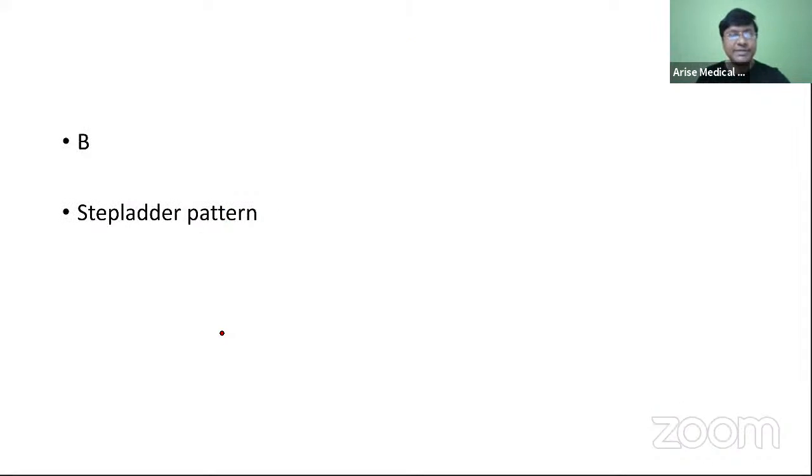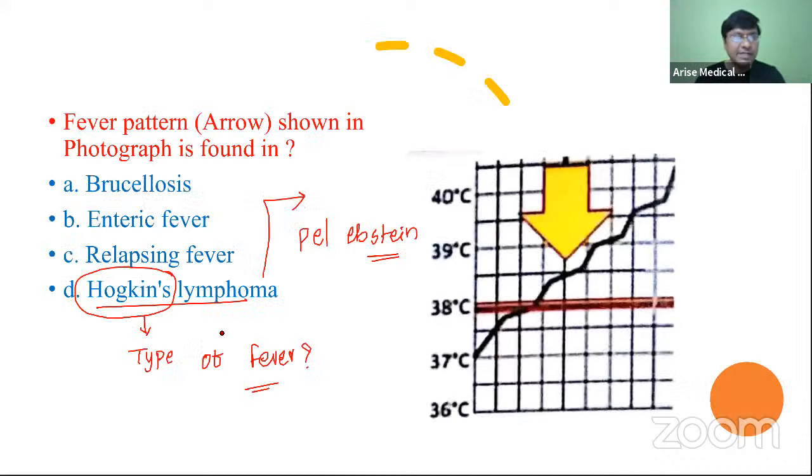Now, at this moment, let me explain all the types of fever. We have various patterns of fever. We have continuous fever, intermittent fever, relapsing fever and remittent fever. So these are all the various patterns of fever.